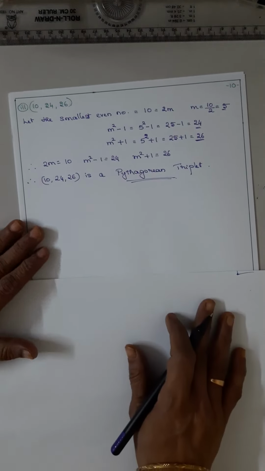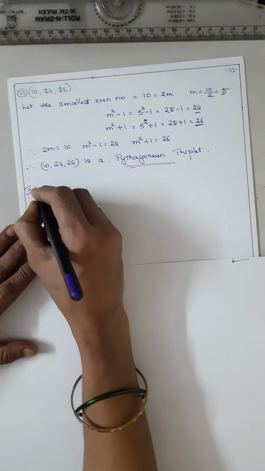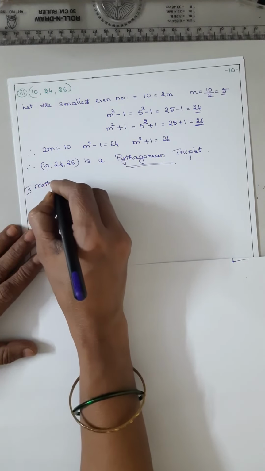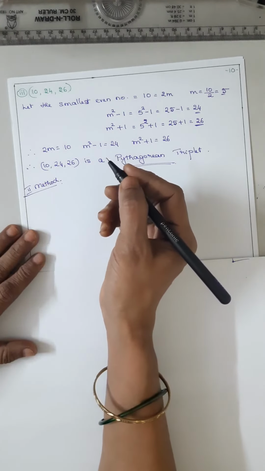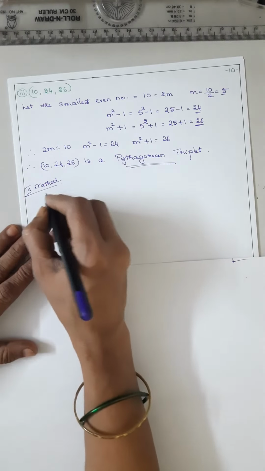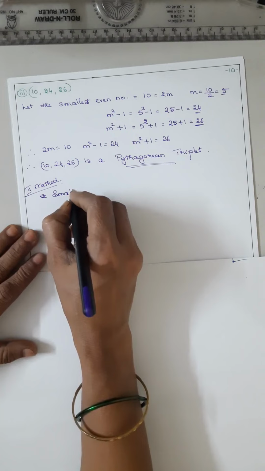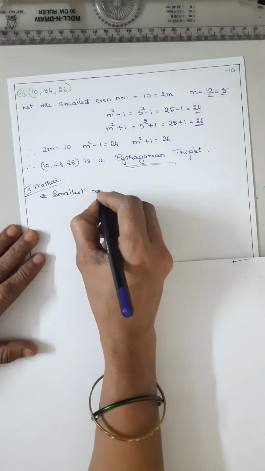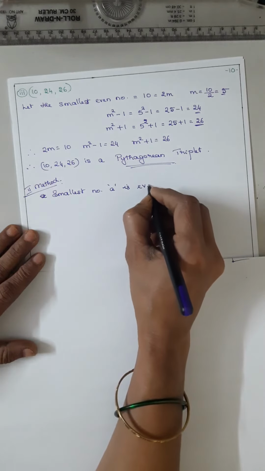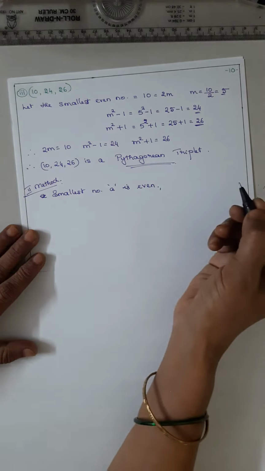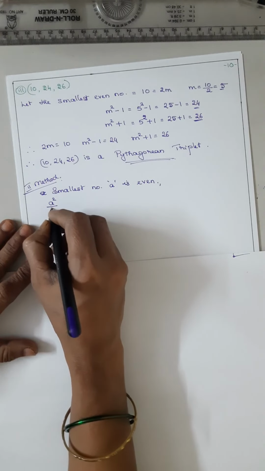So you are confident with the first method. Now coming to the second method. What did we say in the second method? If the smallest number is even, so the smallest number, that is a, is even, then what is the method? a squared by 2.